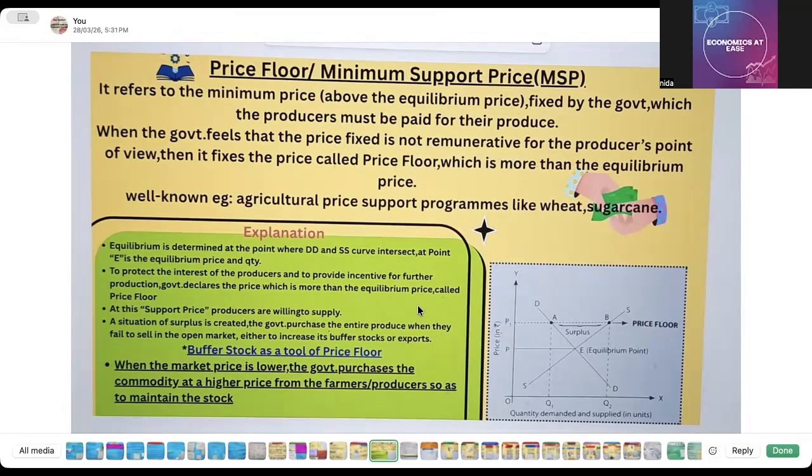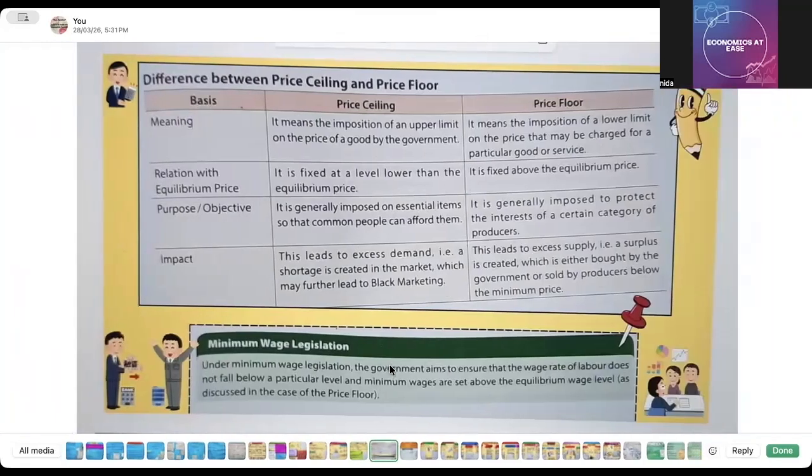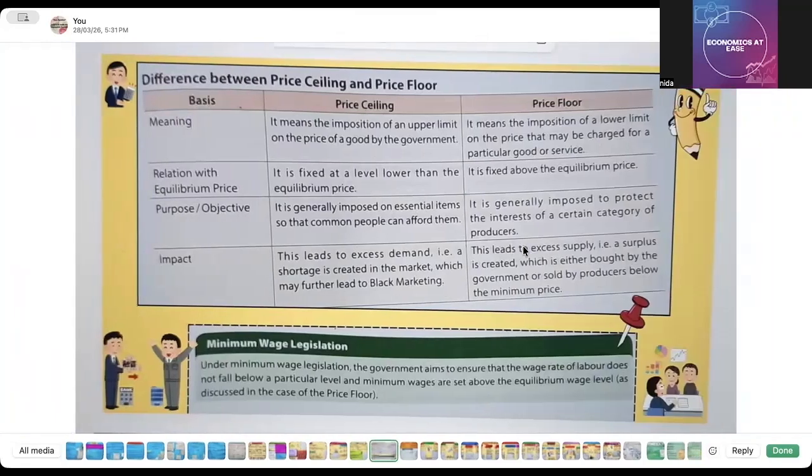Okay, then here you have the example, then the explanation of the diagram, then buffer stock as a tool of price floor. Again, it's mentioned here, everything is mentioned. Now you can just take a look. Okay, the difference between the price ceiling and price floor.